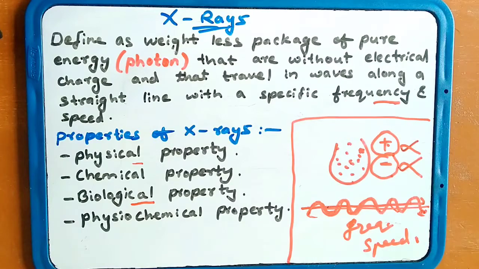What are the physiochemical properties? Physiochemical properties are whether the X-ray can produce an image on photographic film or not. So these are the physiochemical properties.